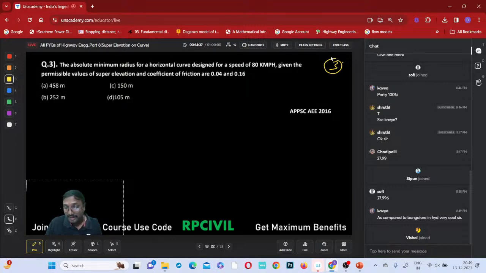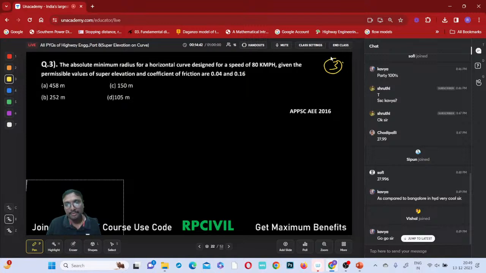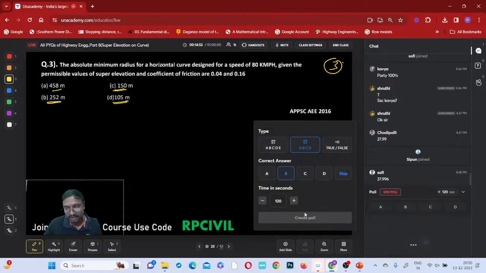You observe A, B, C, D carefully. Where is A present and where is B present? You observe carefully and select the answer. Here B is present, here C is present. A and D are correct, but B and C are placed in a reverse manner. You just check it and select the correct answer properly, okay?